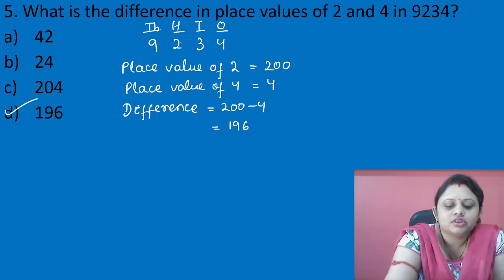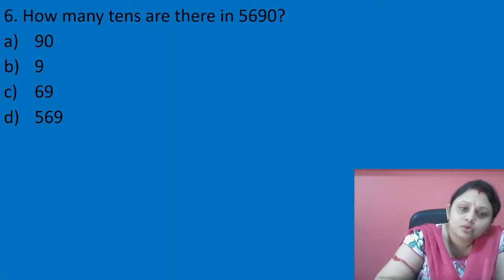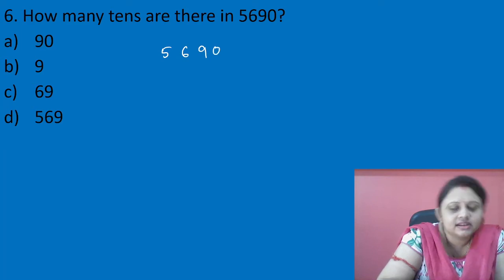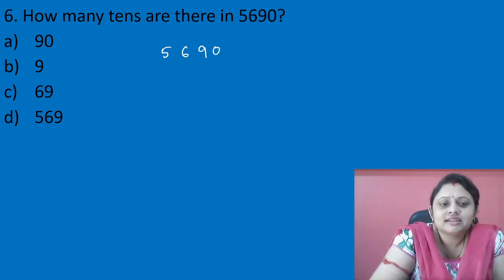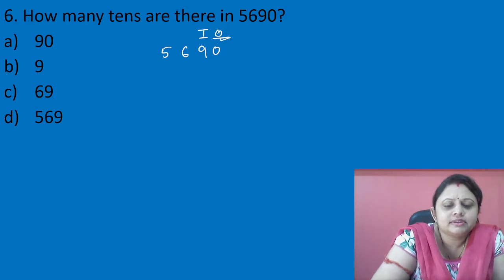Okay, चलो. Next question. How many tens are there in 5690? 5690. So what is asking? Tens. So what you have to do? You know 0 is present in ones place. Okay, this is ones place. And in tens place 9 is present. 100 place 6 and 1000 place 5.